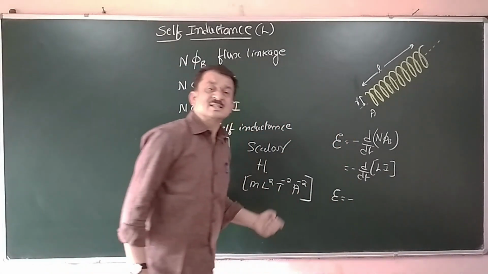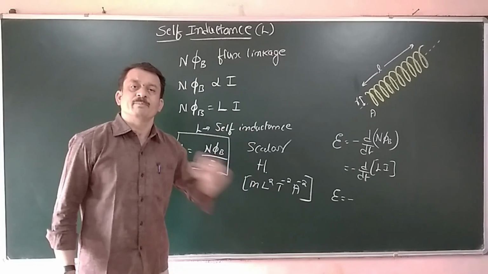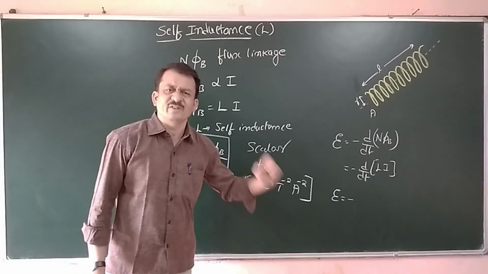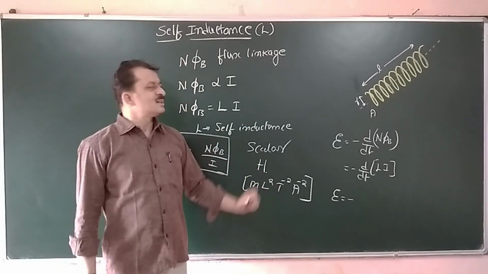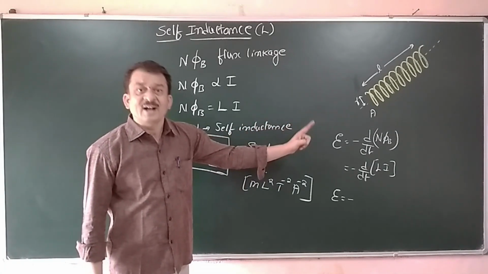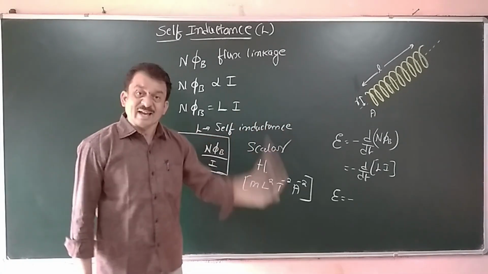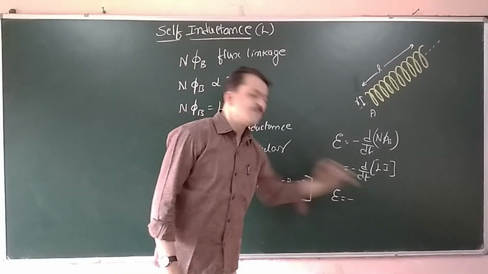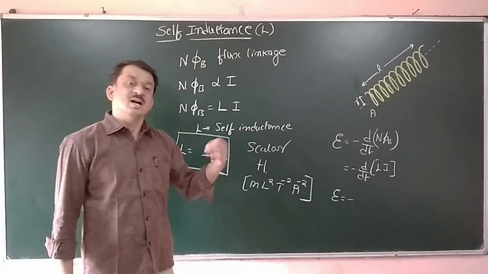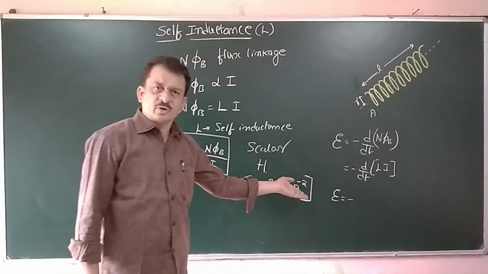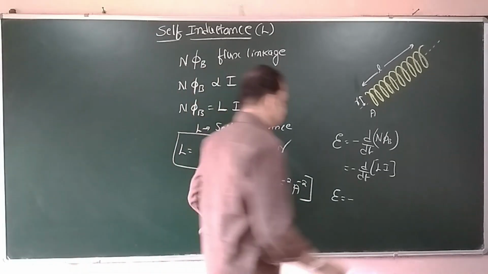Therefore, the EMF induced in the same coil we call the self-induced EMF. Why are we calling it a self-induced EMF? Because the current is flowing in the coil and the EMF is induced in the same coil. Later onwards, we call it back EMF.